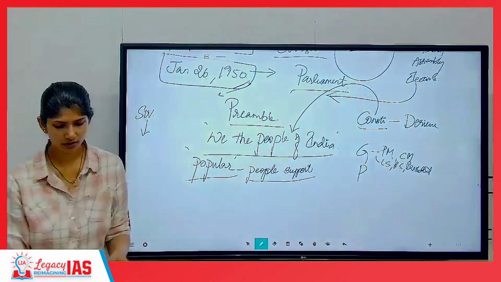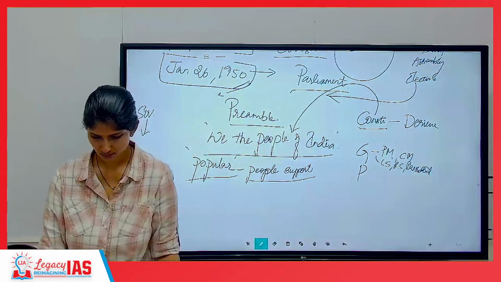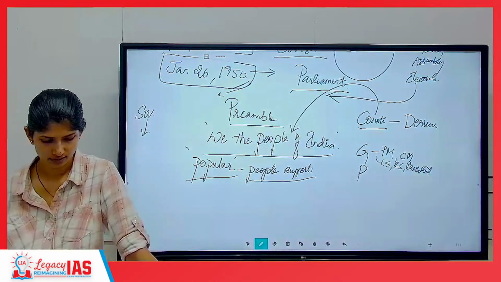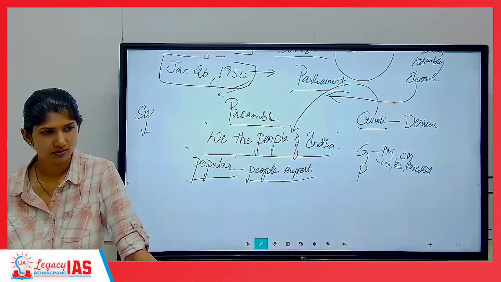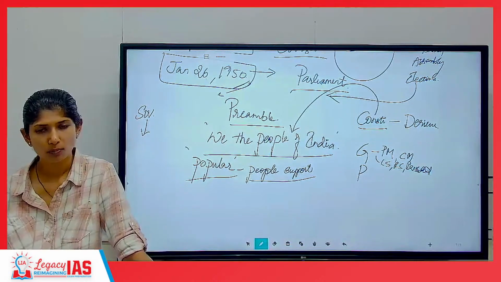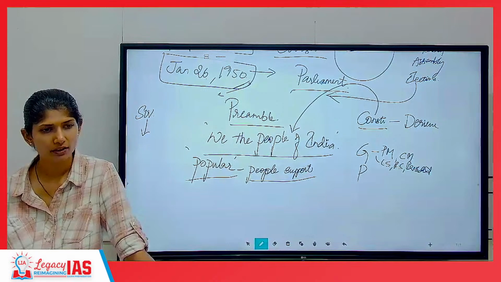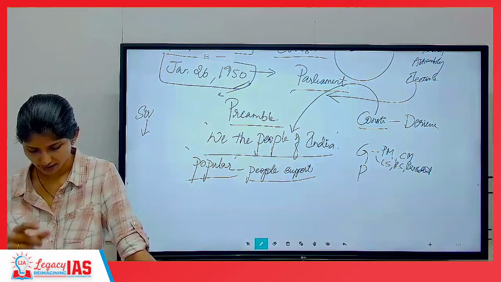Now I will use a statement. You answer this. India is popular sovereignty and not parliamentary sovereignty. Write that statement down.